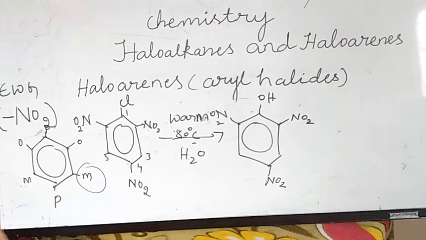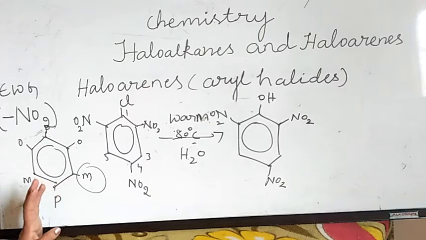Okay. The presence of nitro group at ortho and para positions withdraws the electron density from the benzene ring, and this facilitates the attack of the nucleophile on haloarene or aryl halide. The carbanion thus formed is stabilized through resonance. The negative charge appearing at ortho and para position with respect to the halogen substituent is stabilized by the NO2 group, while in case of meta position, what will happen?